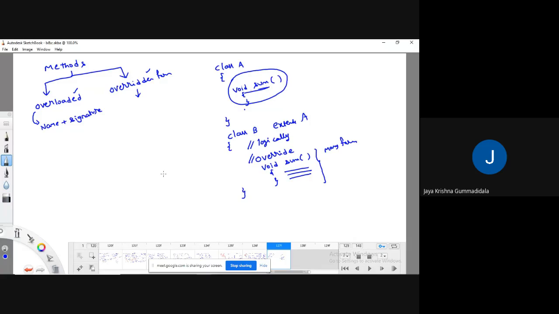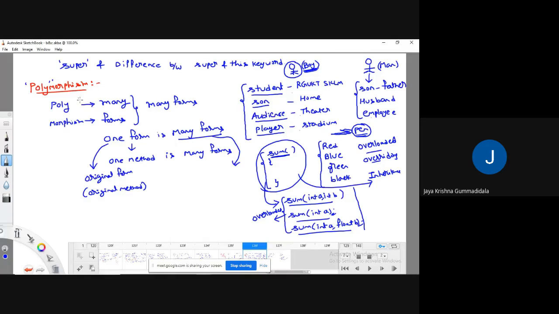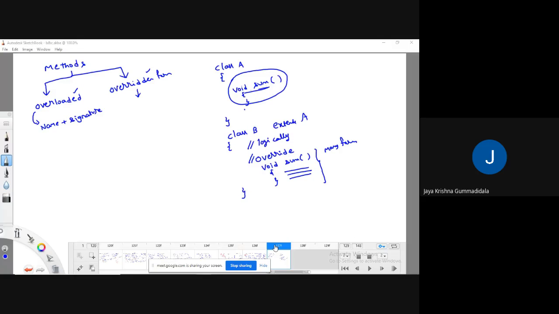Okay, fine. So guys, I hope you understood the clear meaning of polymorphism. Polymorphism means one form will exist in many forms. Based upon the type of method you are using, it is classified into two types.